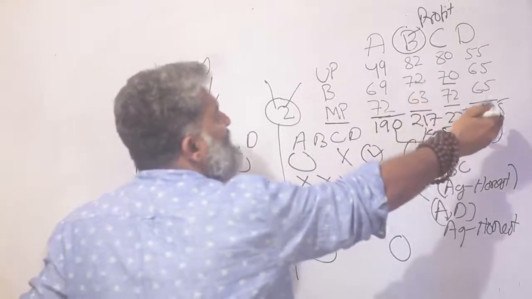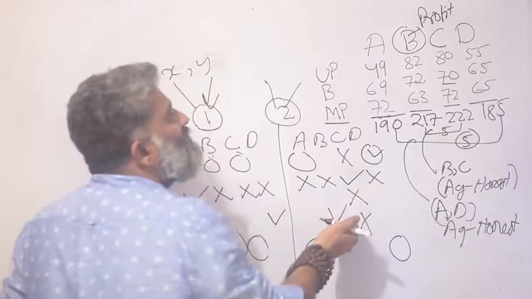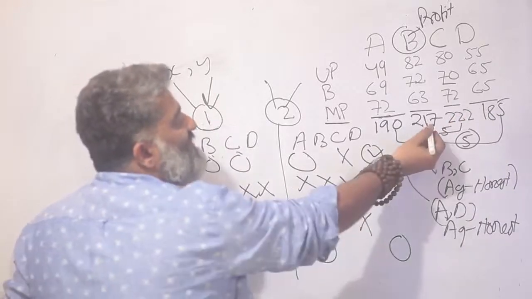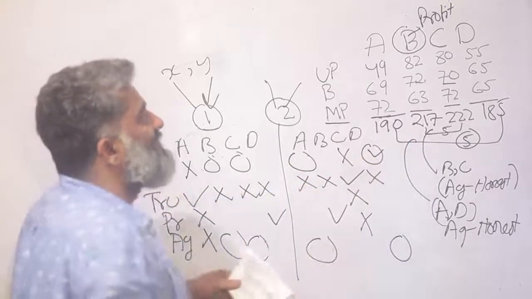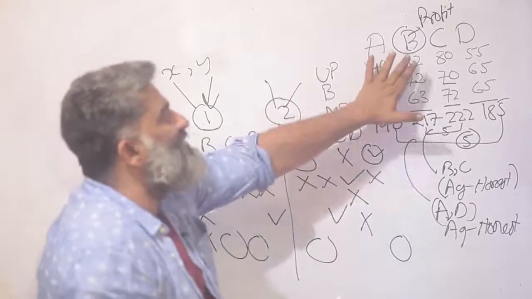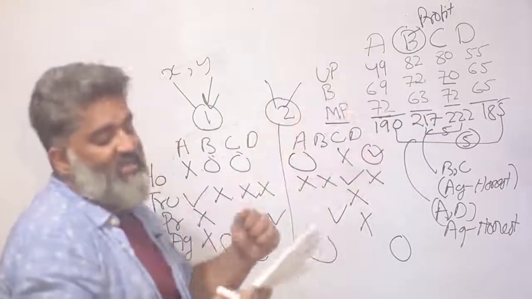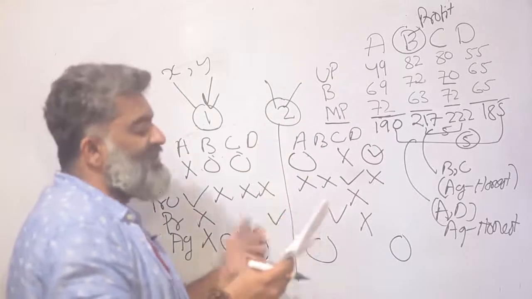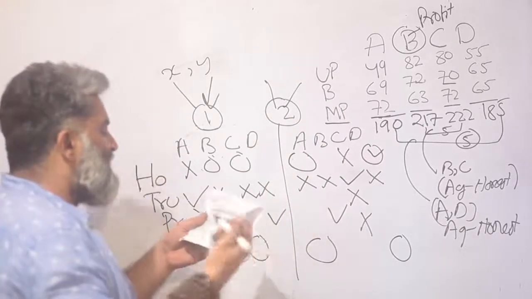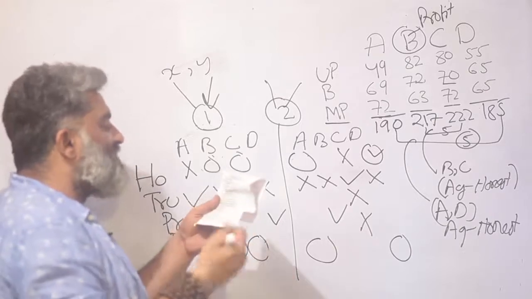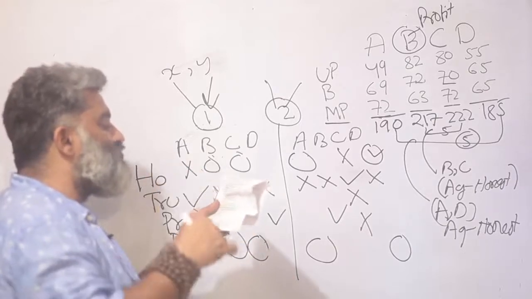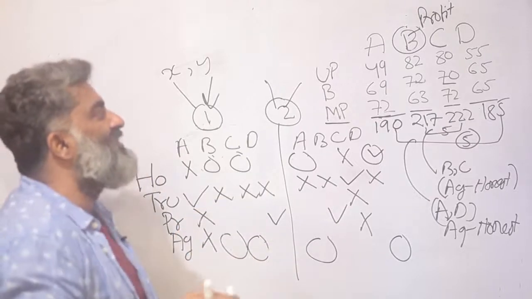So even if D is honest, his revenue is still not going to be more than profitable, which has a revenue of 216, which has a revenue of 217. So if I say B is profitable, if I assume the first statement to be true, the second statement definitely cannot be true. Let me see if there is an option like that. And option B covers that. If statement 1 is true, then statement 2 is necessarily false.